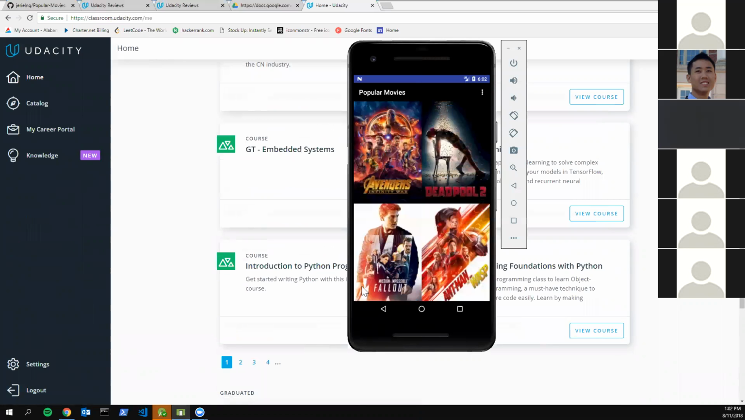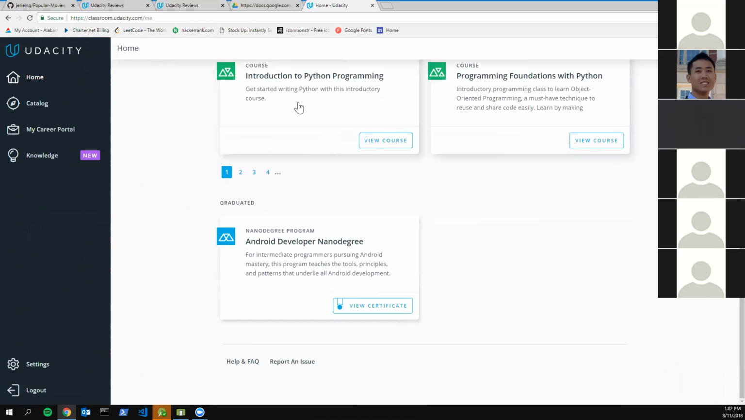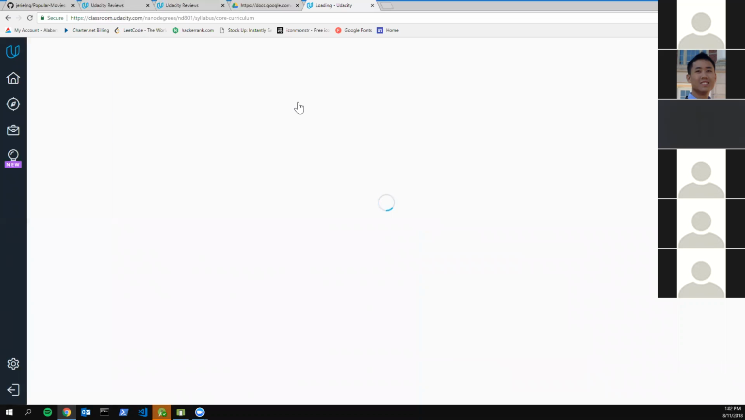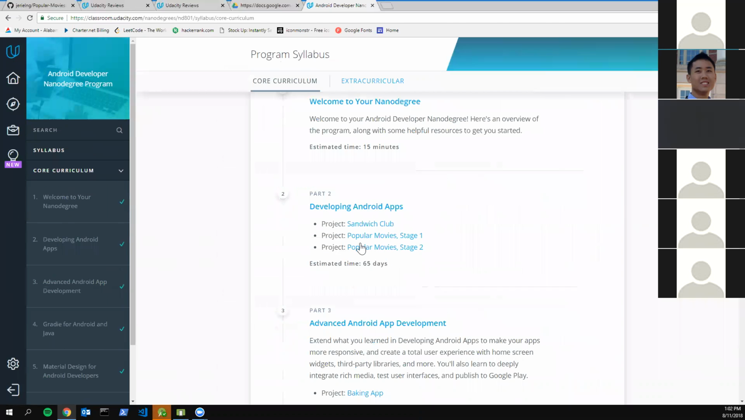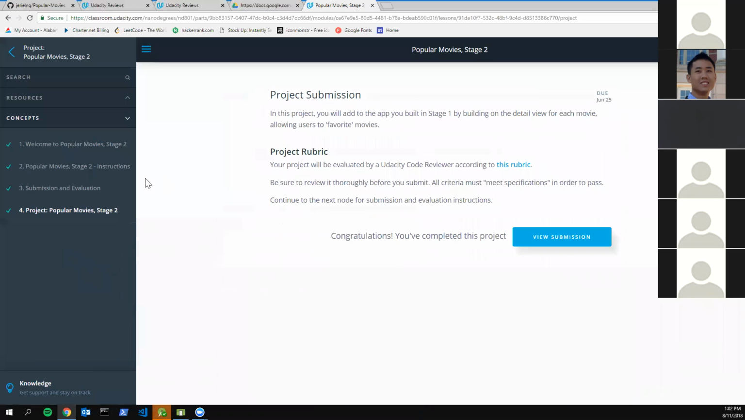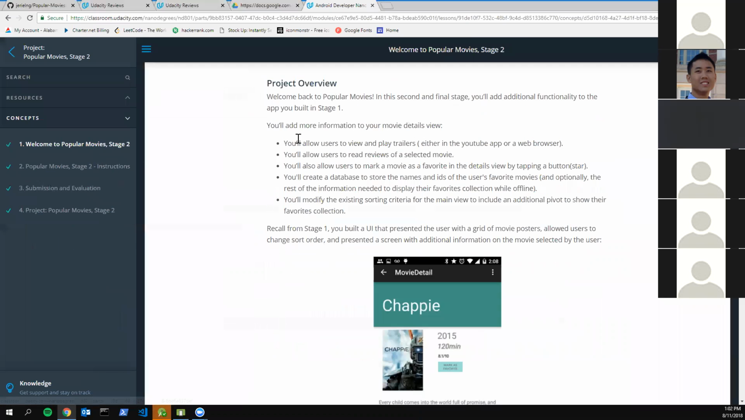And so for this project specifically, you're going to be adding the functionality to read reviews and to watch movie trailers. And if you want to see, these are the features that you'll be having on here. So I can go over, step by step, each feature and how to go about doing that. So for the first part, you want to be able to view and play trailers.